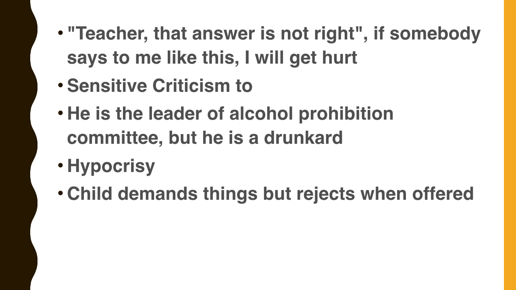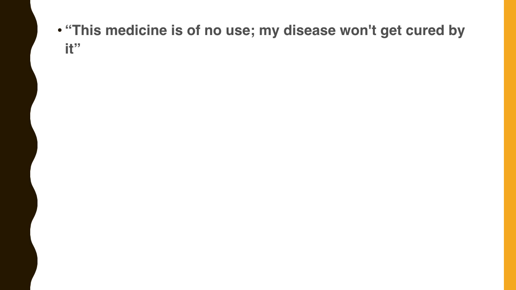Child demands things but rejects when offered. Child demands so many things but rejects when offered. That's the rubric: capriciousness. This medicine is of no use. My disease won't get cured by it. Doctor, this medicine given by you is of no use. My disease won't get cured by it.